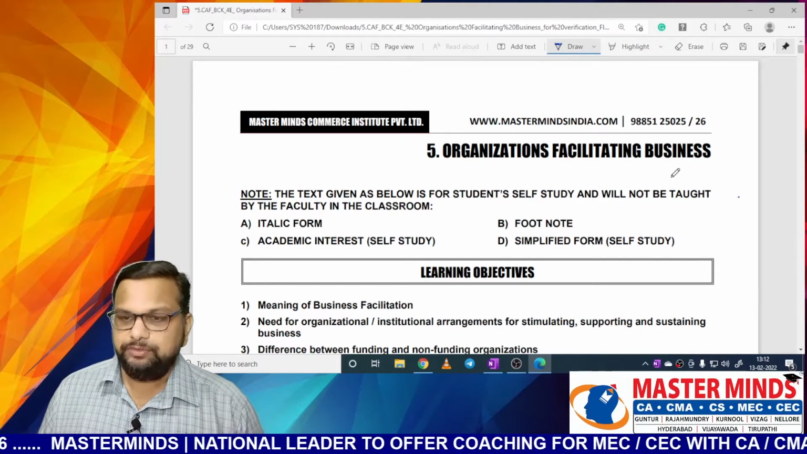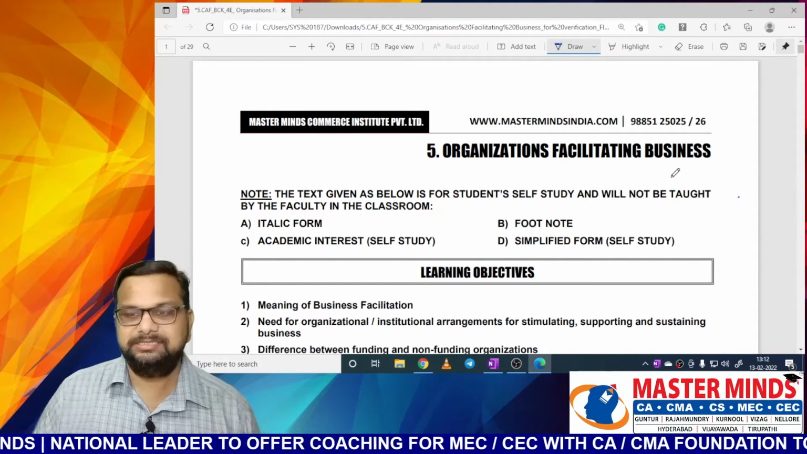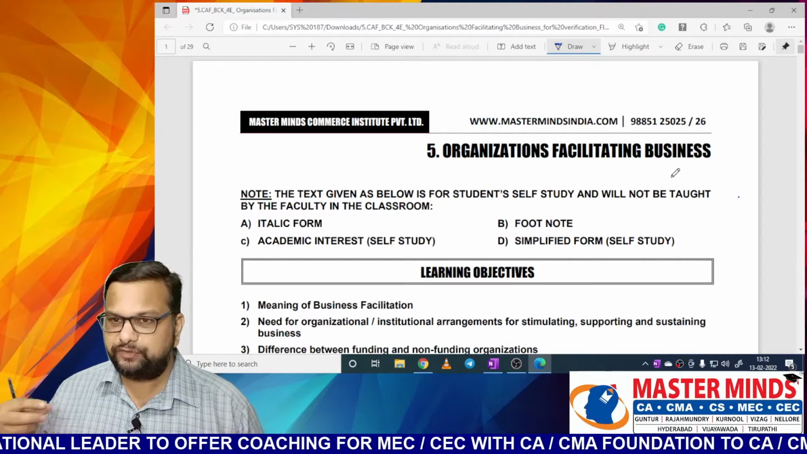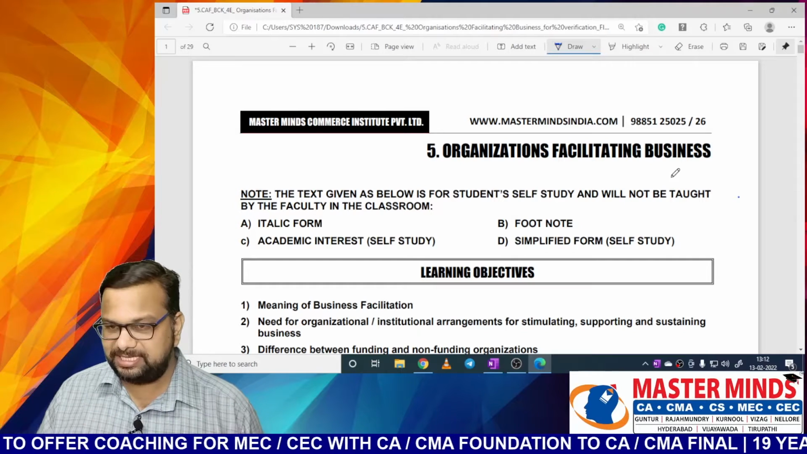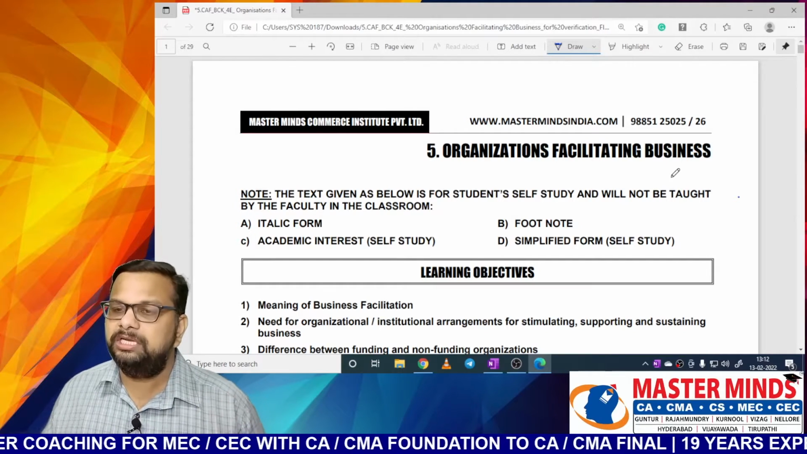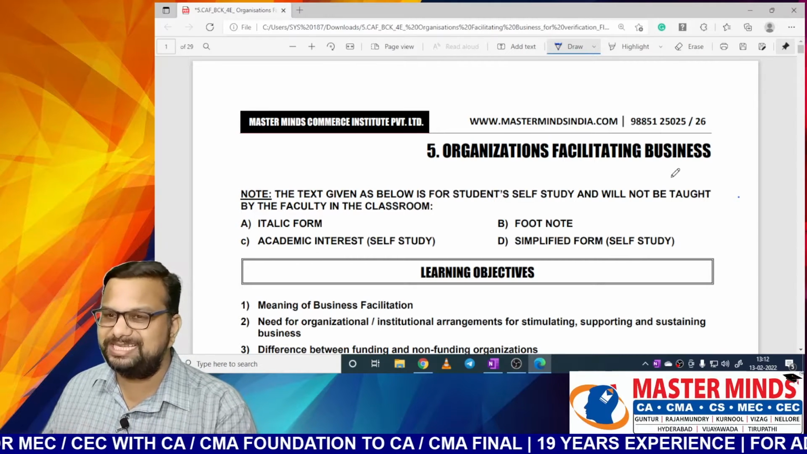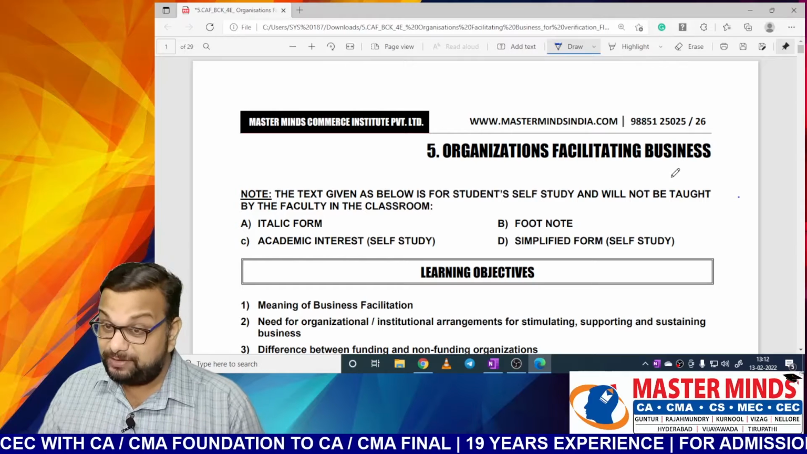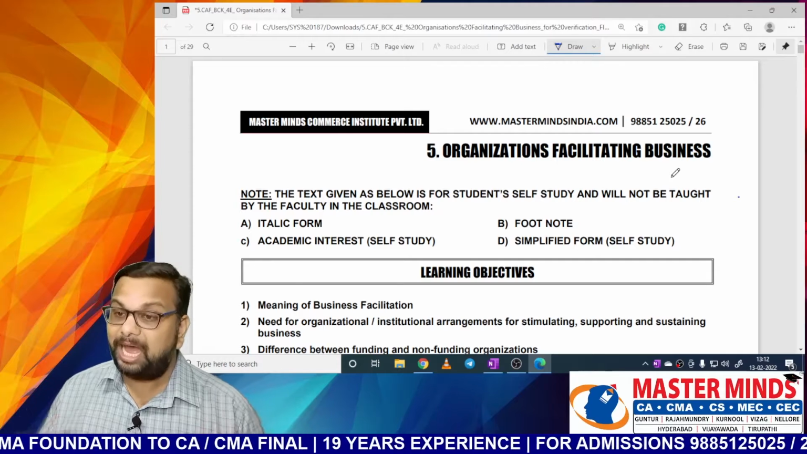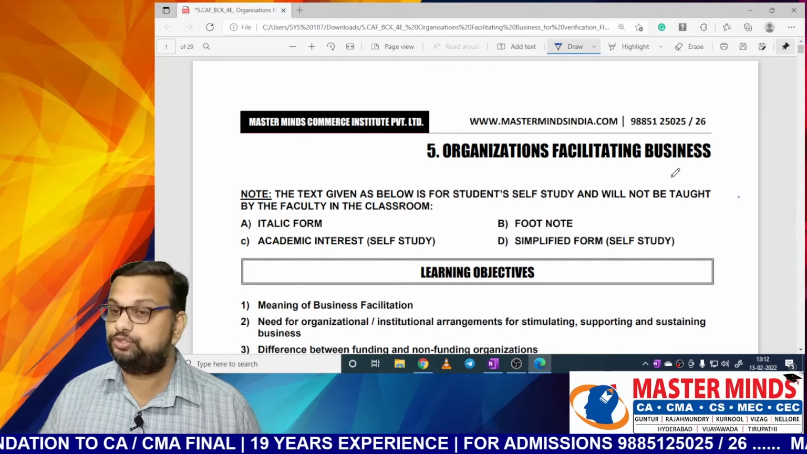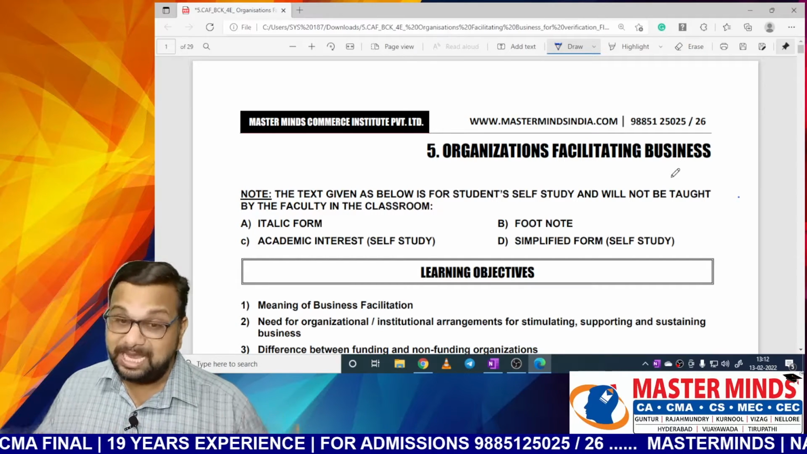So in this session, we are going to continue the chapter that we started in the previous class. The chapter name is Organizations Facilitating Business. As I explained earlier, in this chapter we are going to learn about certain organizations which help us in carrying out our business easily, especially when it comes to India. In India, there are some organizations which are established to help entrepreneurs carry out their business easily, because business is not a simple activity. It's a very complex activity.